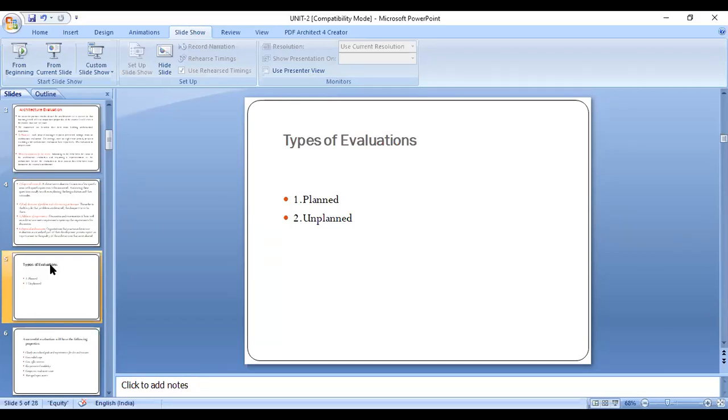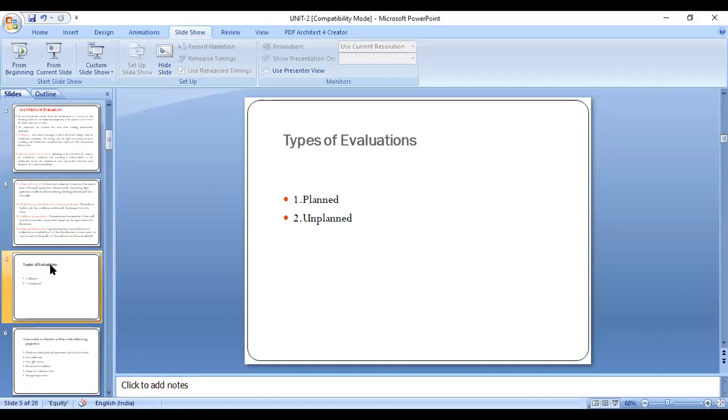This also takes some time to evaluate the total project from starting to ending, so it's a time-taking process. At the same time, it will be filled with tension until the problem is found. Everyone involved in that project gets the tension. So this is called an unplanned kind of evaluation.